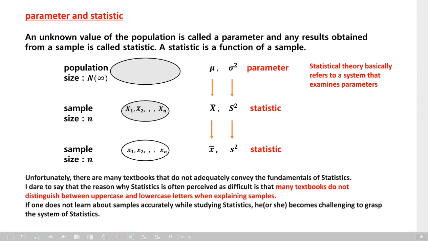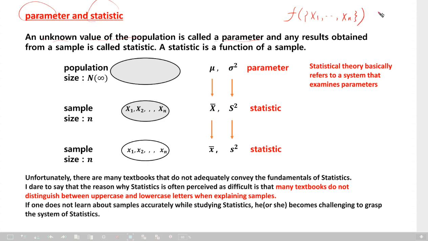Next, I'd like to repeat this again. Parameter and statistic. An unknown value of the population is called a parameter. Any result obtained from a sample is called a statistic. A statistic is a function of a sample, a function of X1 to Xn.